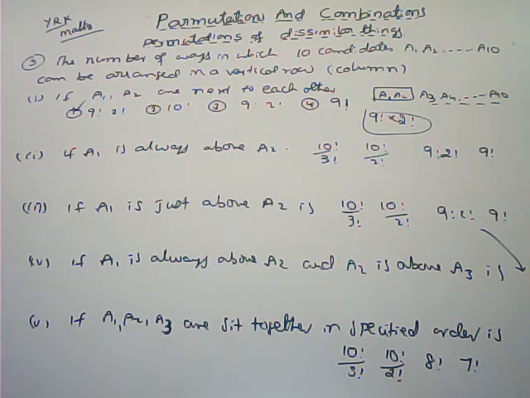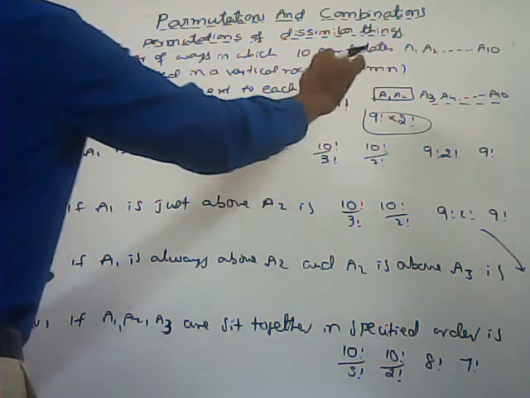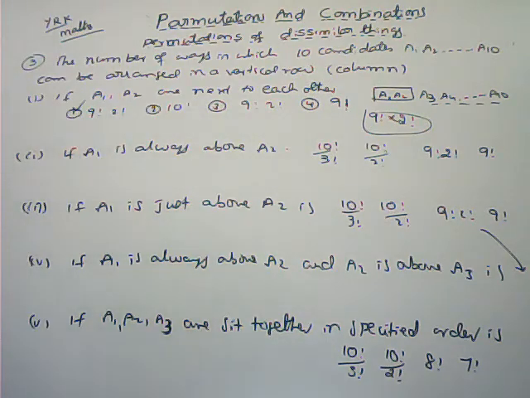See the difference between the two. A1, A2 are next to each other. So who is going to occupy the first place? That is not mentioned. So we can keep either A1 or A2. So the two we can interchange in 2 different ways, 2 factorial ways. Total 9 objects are there, 9 factorial into 2 factorial.